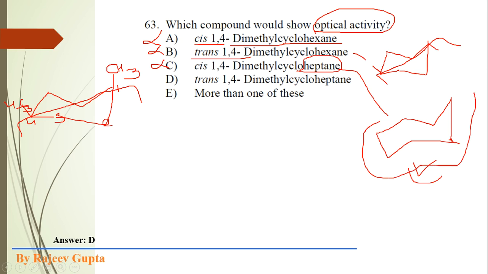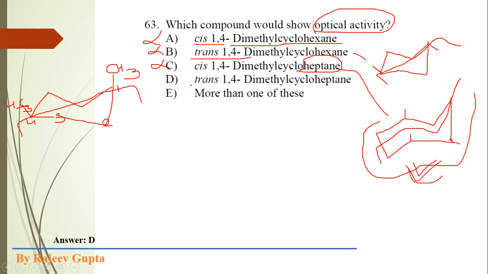This is the conformation of this cycloheptane, where we can see the chair-boat conformation, and cis means both methyl groups could be axial or equatorial. Suppose I am drawing here axial, that is cis. So here we can draw a plane of symmetry where this half portion of the molecule is a mirror image of this half portion. So obviously this is optically inactive.